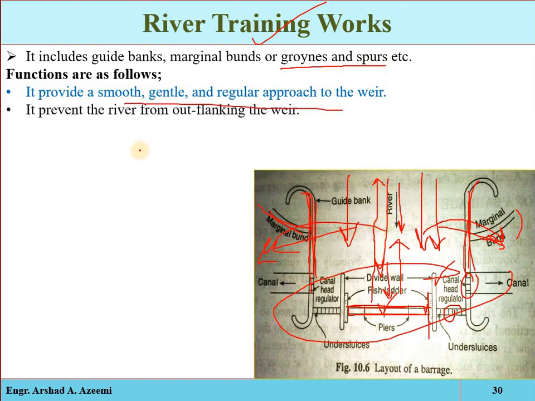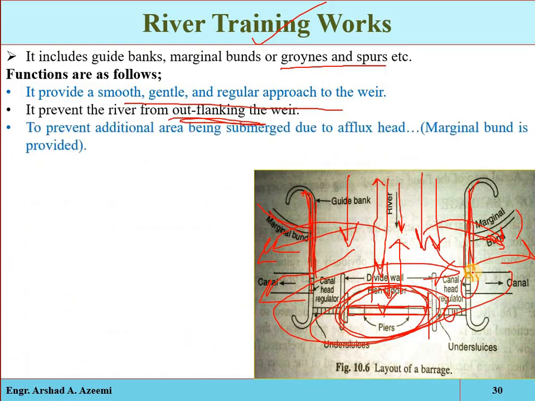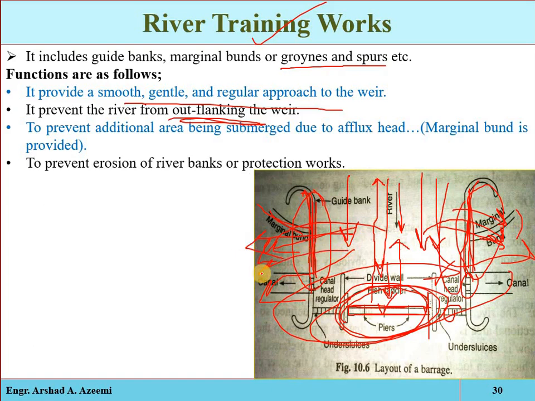And it prevents the river from outflanking. Outflanking means if here we construct the weir or barrage or barrier, the water may try to overflow on these banks. If we properly construct or strengthen these banks, then the river will be prevented from outflanking. It also prevents additional area from being submerged. If we do not strengthen or increase the height of these banks, the water will overflow into the nearby area and the area will be submerged. It also prevents erosion and damage of the banks. That is called the river training works.